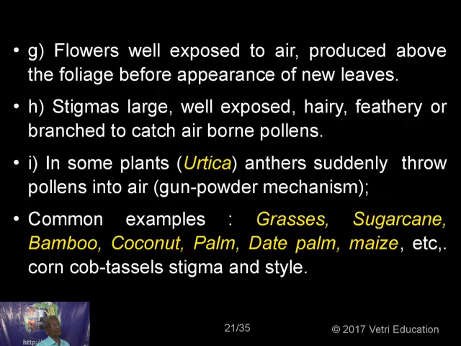So when the stigma is exposed, the pollen grains will be able to reach it efficiently. So before the appearance of the new foliage, the pollination will be over in all these wind pollinated flowers. Stigmas are large, well exposed, hairy, feathery, or branched to catch the airborne pollens.